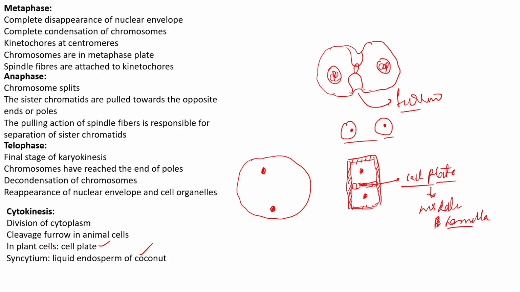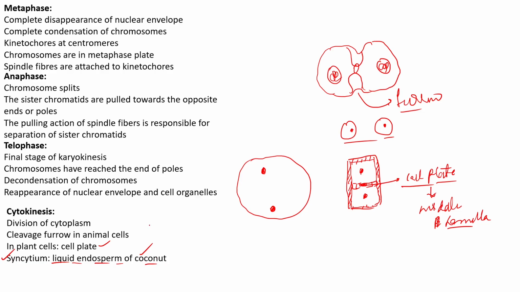Such a state is called syncytium. Syncytium is a condition where more than one nucleus, or multiple nuclei, are present in a single cell, right? And that is generally observed in the liquid endosperm of the coconut.